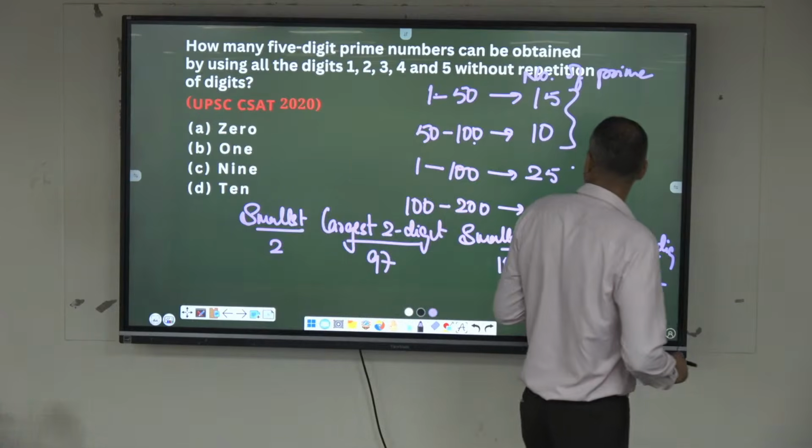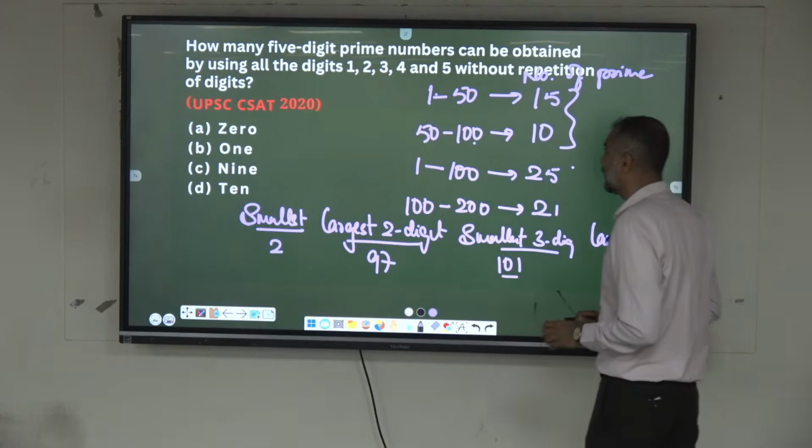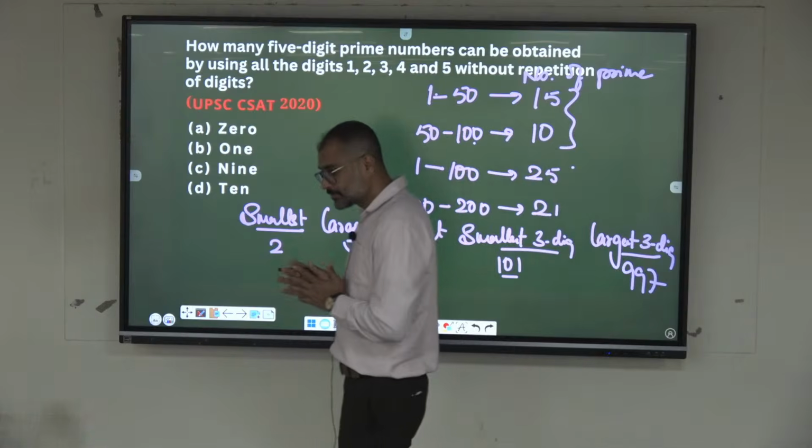How many prime numbers can be obtained by using all the digits 1, 2, 3, 4, 5 without any repetition?